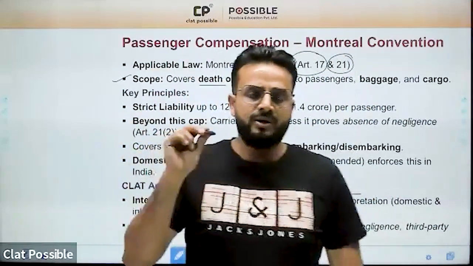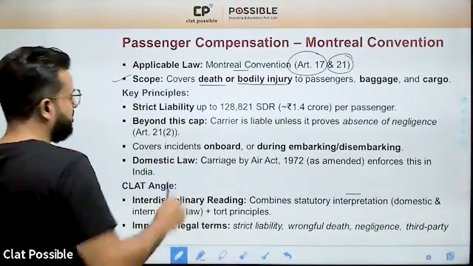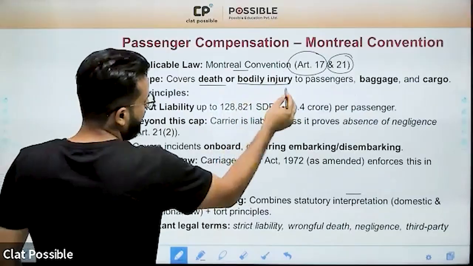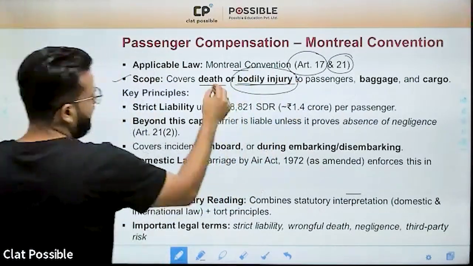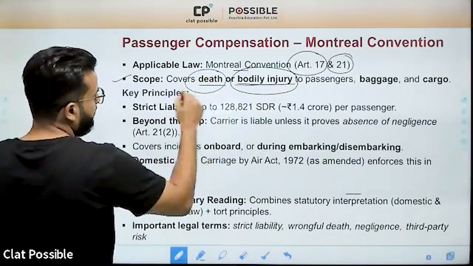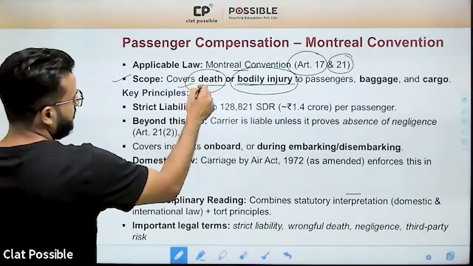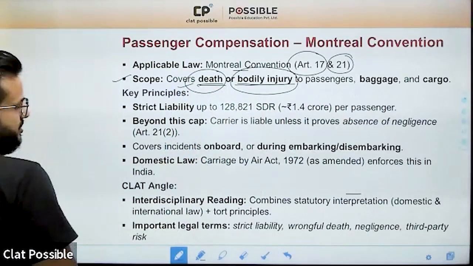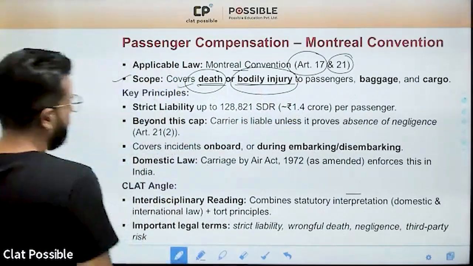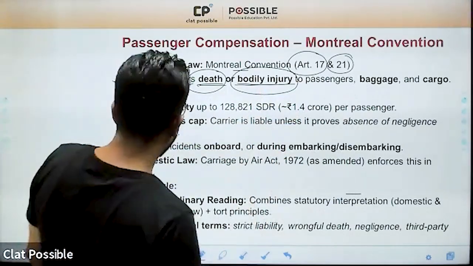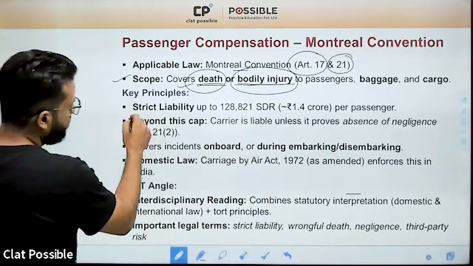All the passengers who were in this flight, since only one person has survived, he would be covered under bodily injury, and the rest of the people, their families, would be able to claim within the scope of death of the passenger, and of course loss of baggage and injury to the luggage. Yeah. Now, what is it based on?